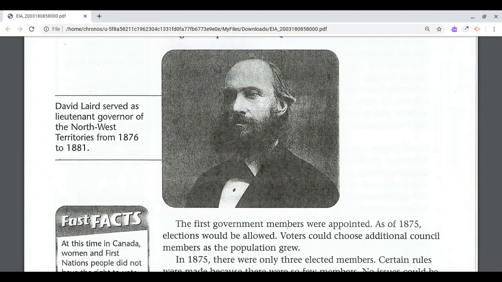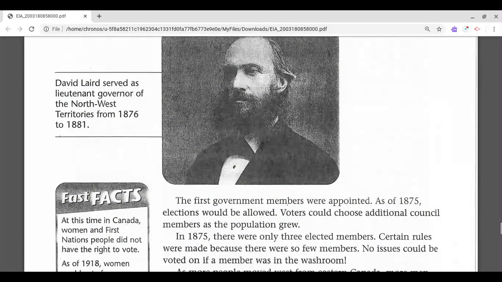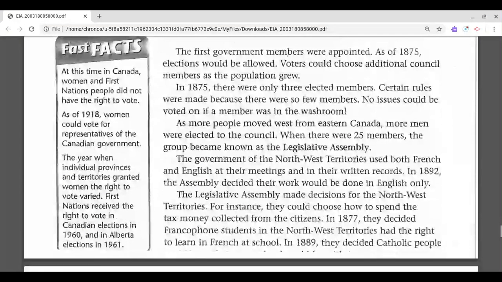David Laird served as lieutenant governor of the Northwest Territories from 1867 to 1881. The first government members were appointed. As of 1875, elections would be allowed. Voters could choose additional council members as the population grew.